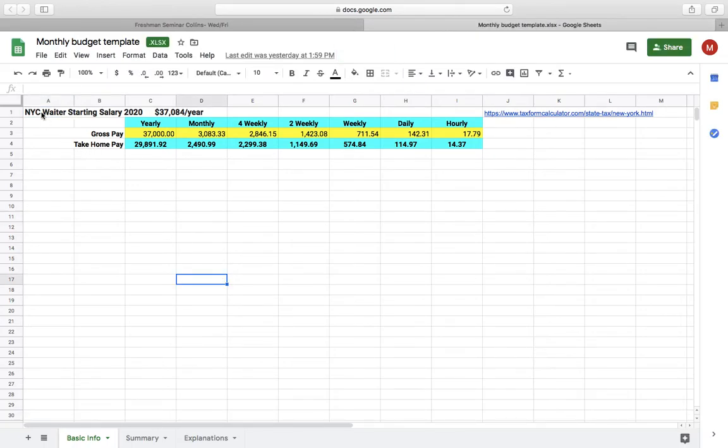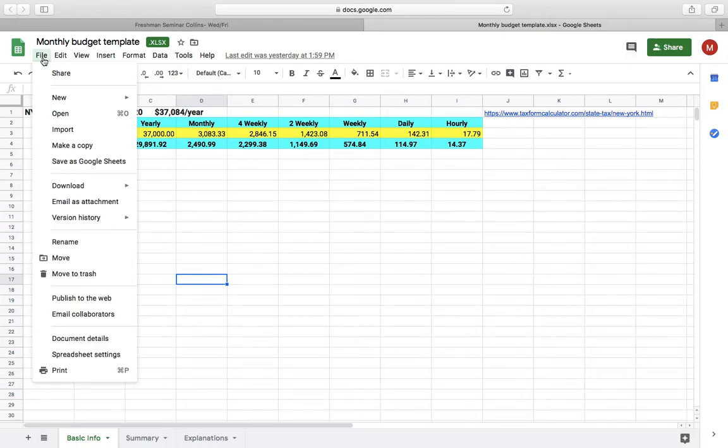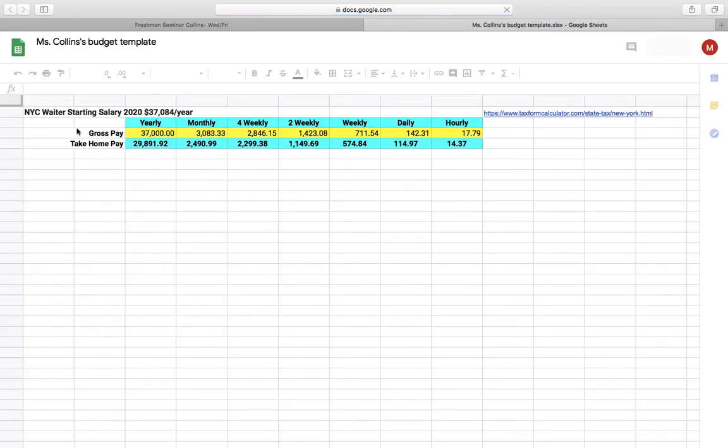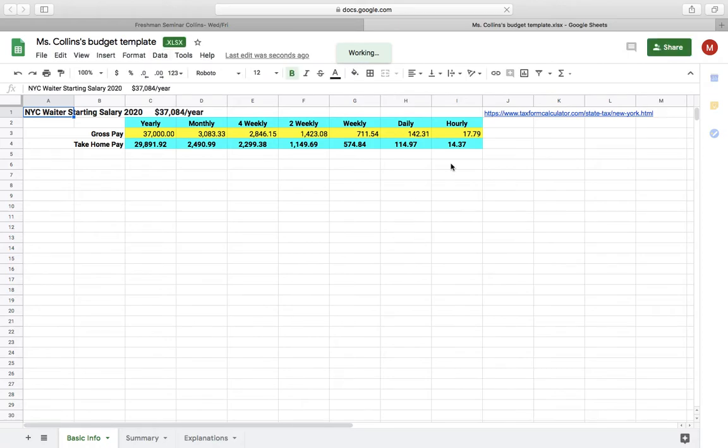So what you're going to do instead is go up here to File, and make a copy. And you can name it whatever your name is, budget template. So mine's going to be Miss Collins budget template. It's going to open in a new file. And now this is going to be your document.